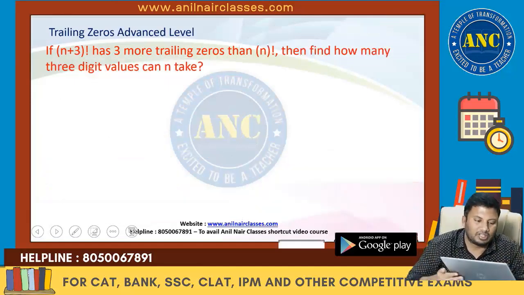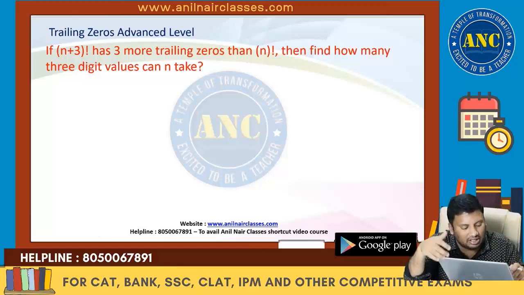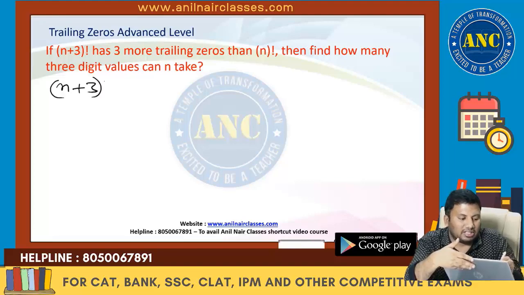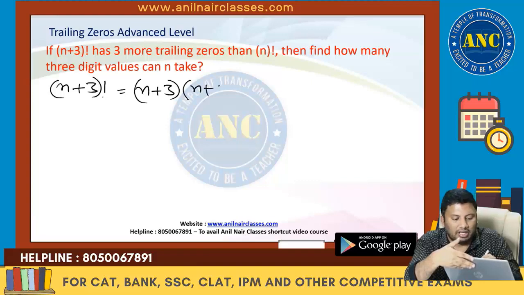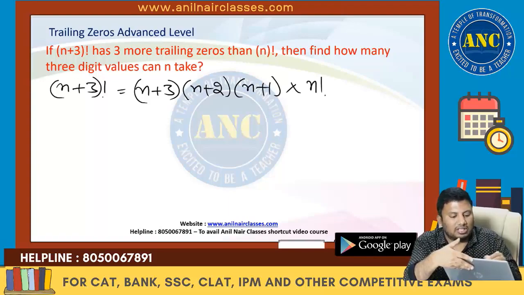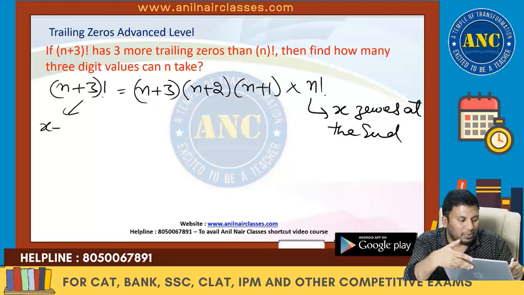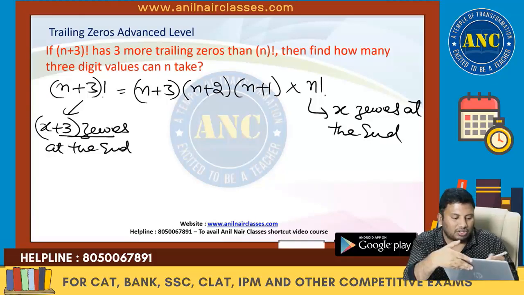Next one, write down this question: (n+3)!. You can solve this too. Just write it like this: (n+3)! is (n+3)(n+2)(n+1) times n!. Now this has 3 more trailing zeros. If there are x zeros at the end of n!, there are x+3 zeros at the end of (n+3)!.